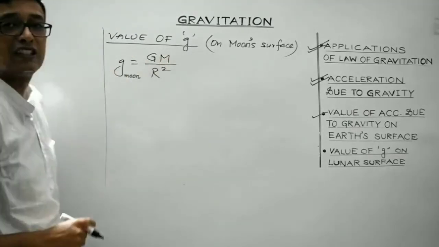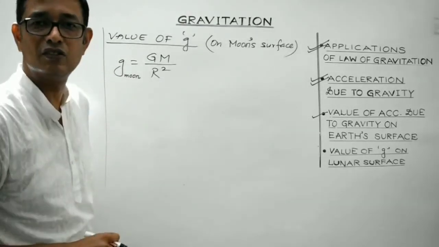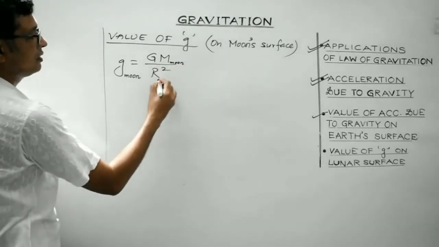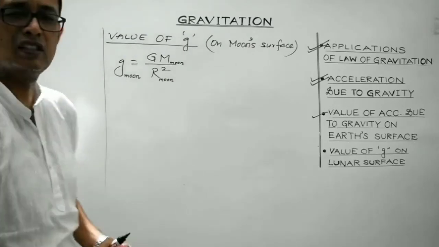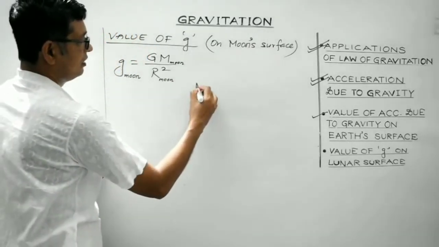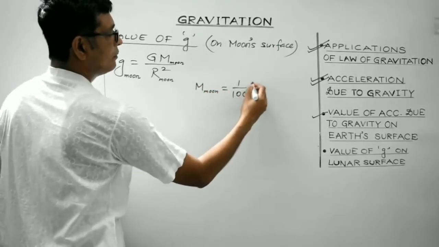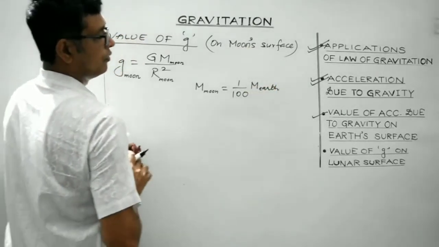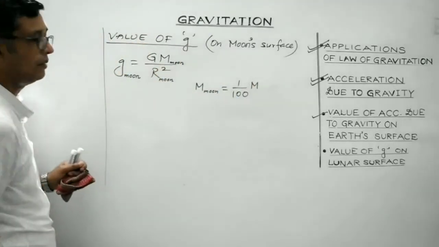This is universal gravitational constant. This will remain same, constant everywhere in the universe. M is the mass of the moon. R is the radius of the moon. Now here you need to consider certain important facts. The mass of the moon is 1 by 100 times the mass of the Earth, which we have considered to be m. Mass of the Earth is considered to be m.